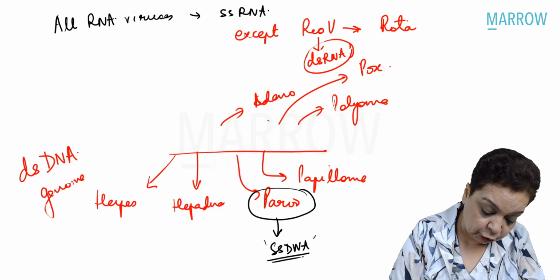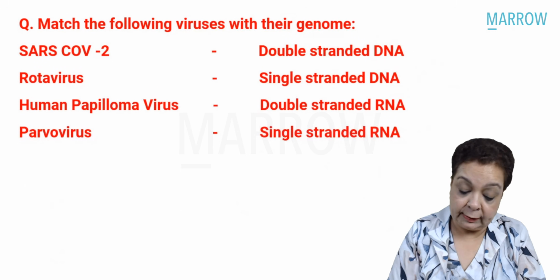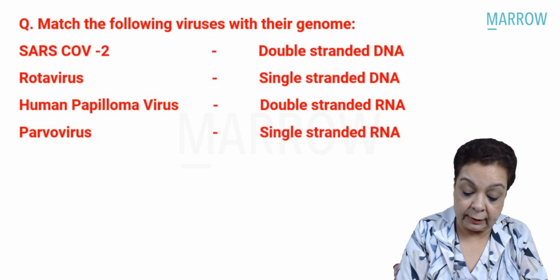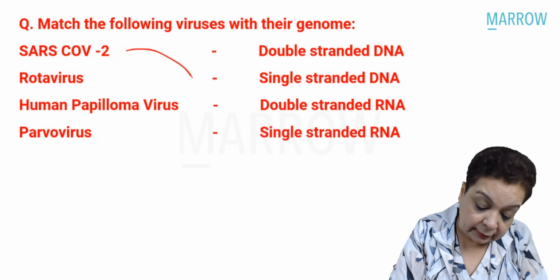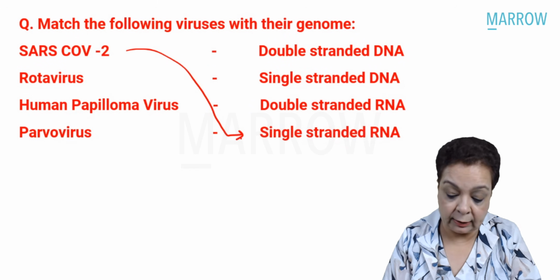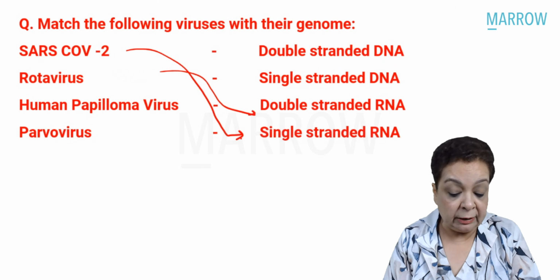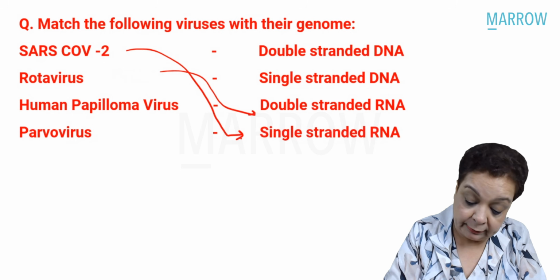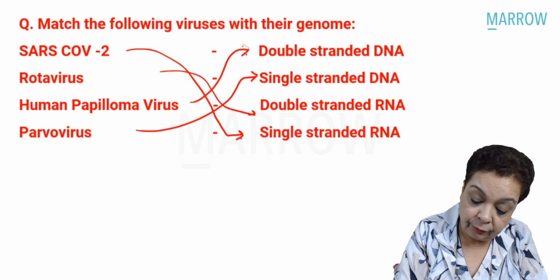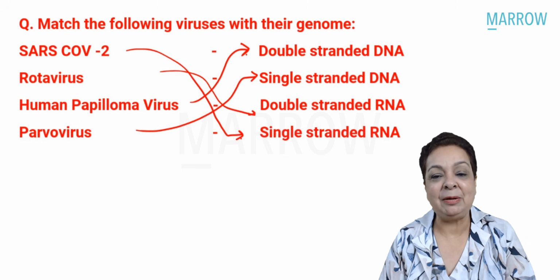Now let us go back to what we have been asked. Match the following viruses with their genome. SARS-CoV-2. SARS is a coronavirus and it's an RNA virus, and all RNA viruses have a single stranded RNA genome. Rotavirus is an exception. It is a reovirus. It has a double stranded RNA genome. Then coming to human papilloma viruses, we know they have a double stranded DNA, and parvovirus has a single stranded DNA. Okay, so that's regarding our questions that were asked in the INI-CET May 2024.